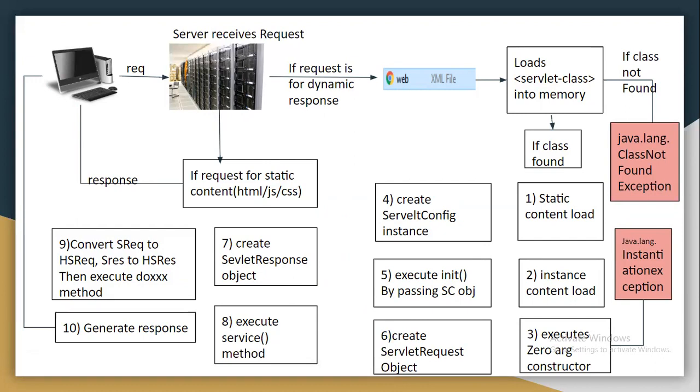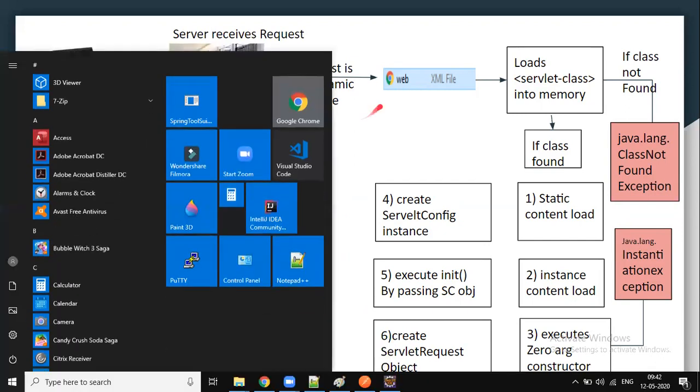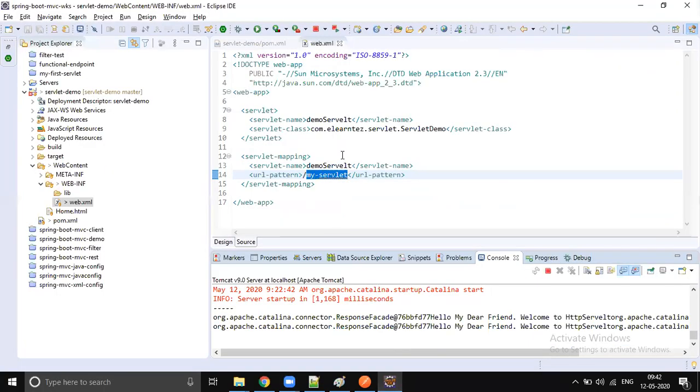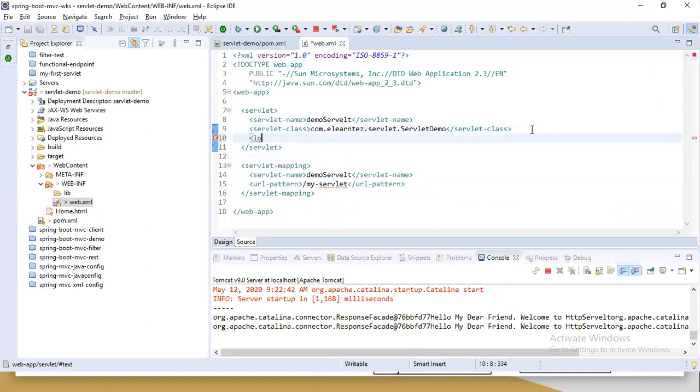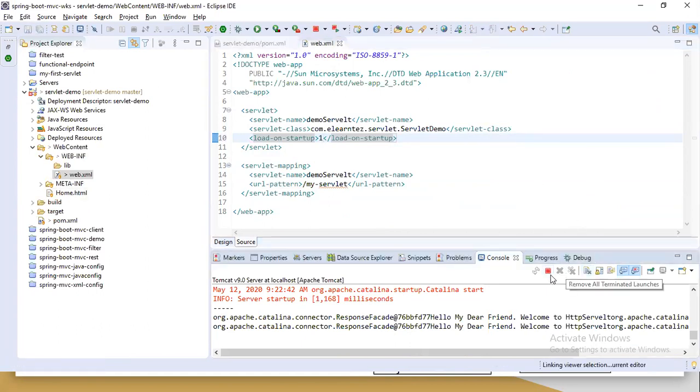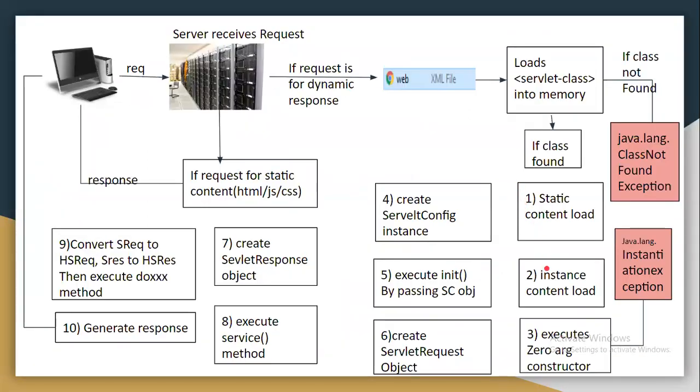To solve this problem, whenever you configure your servlet in the web.xml file, you can configure load-on-startup and give some number. Then your servlet will not be loaded, instantiated and initialized at the first request. The servlet class will be loaded into memory, instantiation happens, and the init method execution also happens as part of your application deployment time itself.